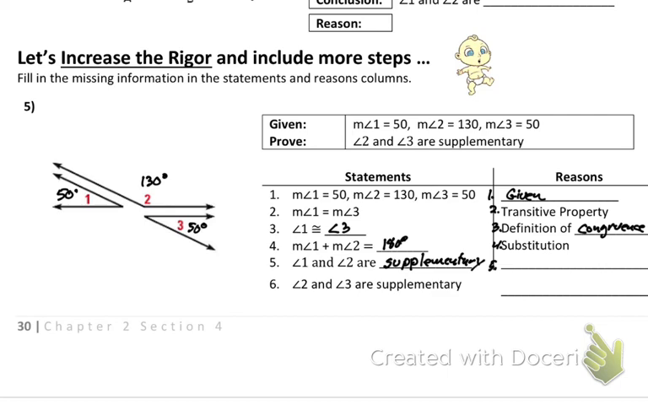Is there something in our packet that says supplementary angles equal 180? If you're just sitting there looking vacant across the room, you're not doing your job. You should be looking in your packet for something that says, oh, angles that are supplementary equal 180. Linear pair theorem? I didn't say they're a linear pair. I just said they're supplementary. I'm looking for something that says supplementary are angles that add to 180. Julian? Definition of supplementary angle.